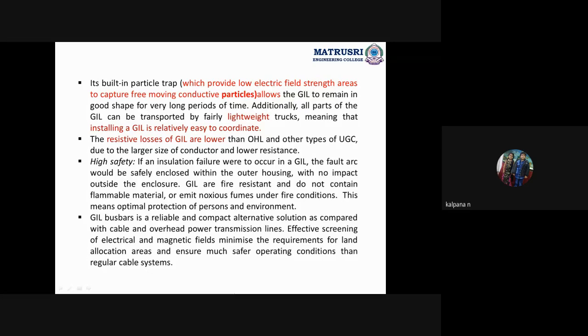So similarly, in a gas insulated substation also, all the particles and equipment are assembled beforehand, and the assembled equipment is very lightweight, and we place it in the gas insulated substation. Same network topology, same technology: what technology we use in the GIS, the same we use in the GIL.